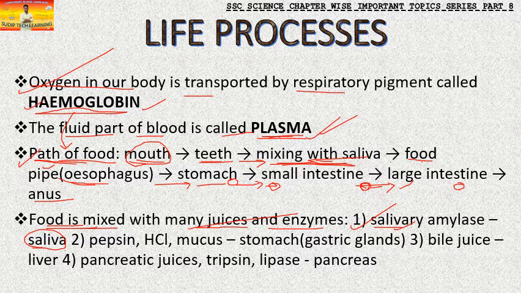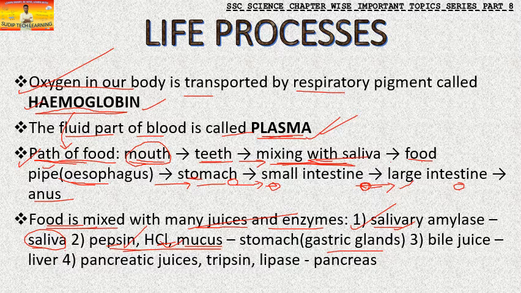Now when we move to the stomach, there is the gastric gland. There we have these three things: pepsin, HCl, and mucus. We will discuss this in detail in the next part. Pepsin has an important role, and of these three, there is a very important role.